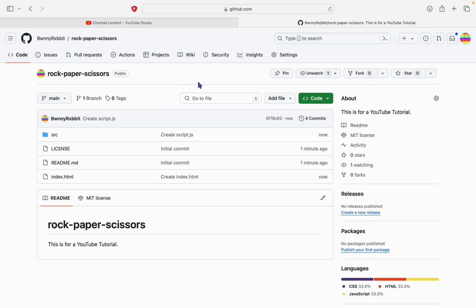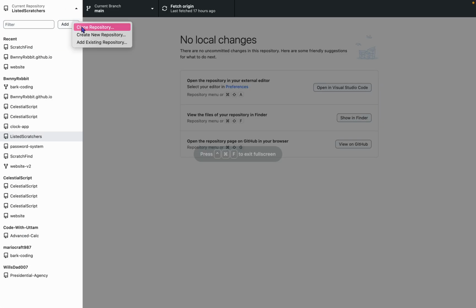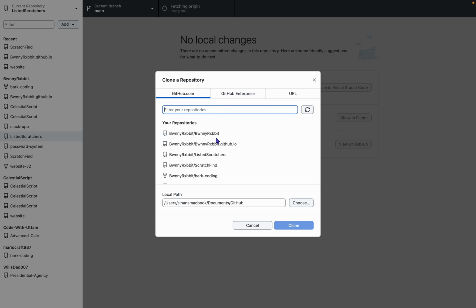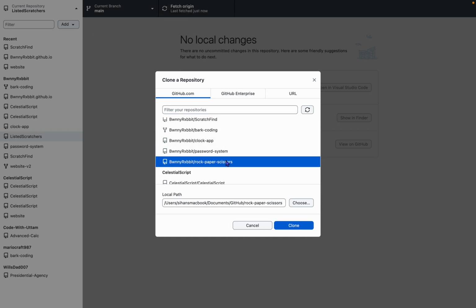Now we will be editing this in Visual Studio Code. So if you have GitHub Desktop, the app, open it up and then press on add, clone repo, and in here it should be the one you just created.